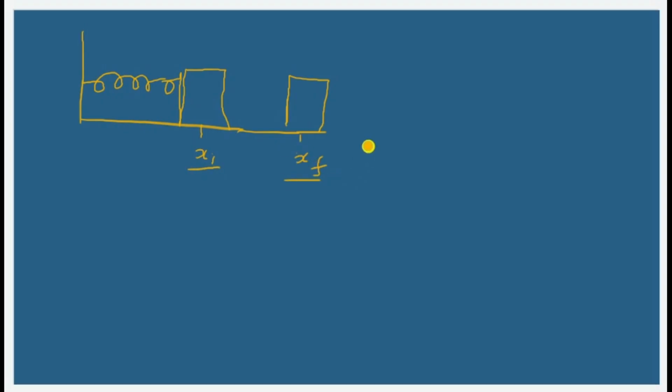So from the position xi to xf, if it moves, then the work done, if I'm trying to find out, will be given by the integral from initial position to final position of f of x into dx, where our f of x once again is given by minus kx, in terms of the elongation or compression. So if I take that as xi to xf of minus kx, minus can be taken out, so minus kx into dx I'm going to have. So what is the result of that? I'll have minus k in the outside.